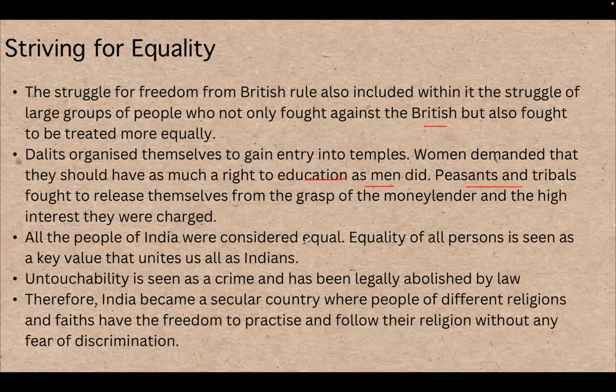All the people of India were considered equal. Equality of all persons is seen as a key value that unites us all as Indians. Untouchability is seen as a crime and has been legally abolished by law. According to Article 17, it is the abolition of untouchability.